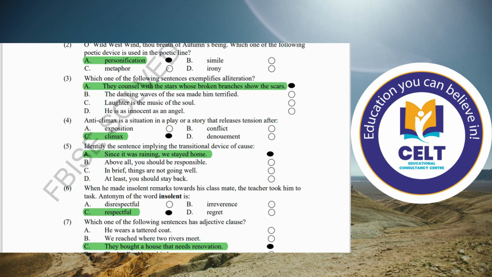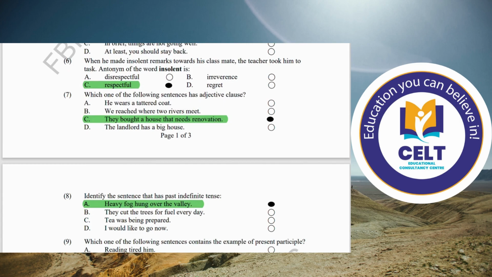Question number 6. When he made insolent remarks toward his classmate, the teacher took him to task. Antonym of the word insolent is respectful. Number 7. Which one of the following sentence has an adjective clause? He wears a tattered coat. No. We reached where two rivers meet. They bought a house that needs a renovation.